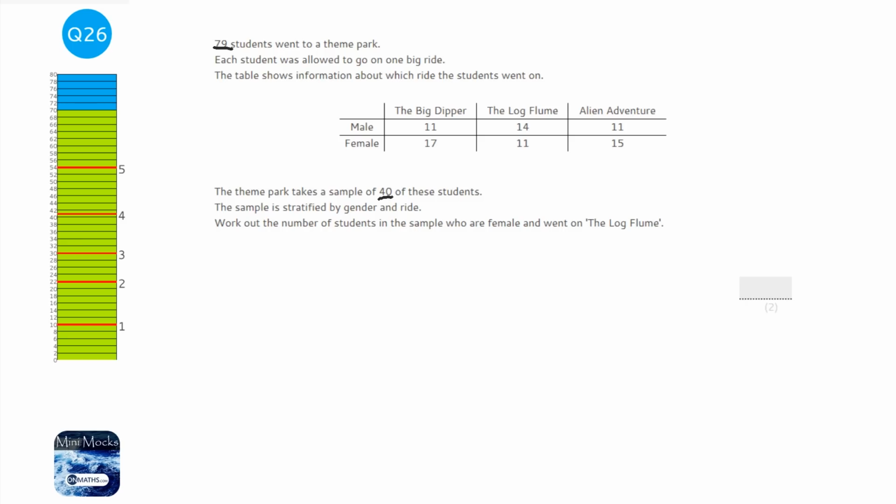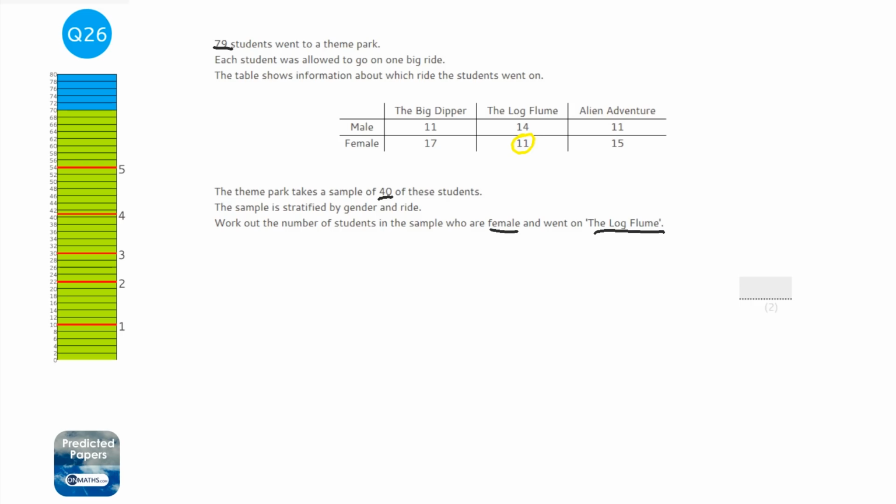So we're only going to ask 40, but we want to make sure that we ask the people in the same proportions of male and female and the same proportions of who went on what ride. So we're looking at this one, which is the 11, because it says female who went on the log flume, and 11 people did.